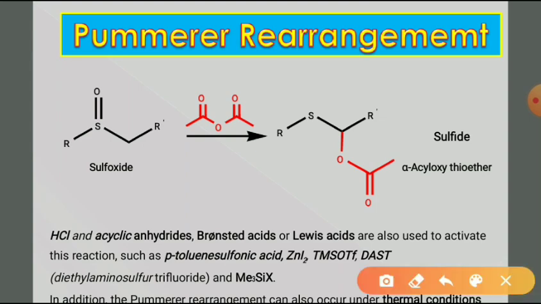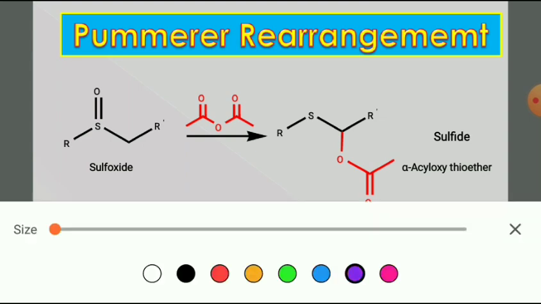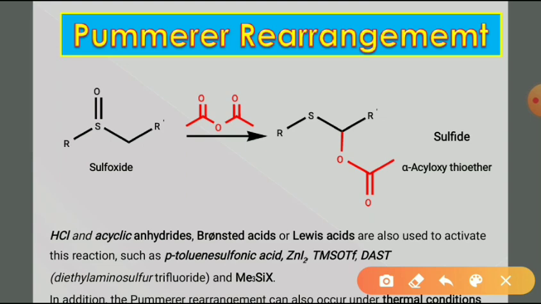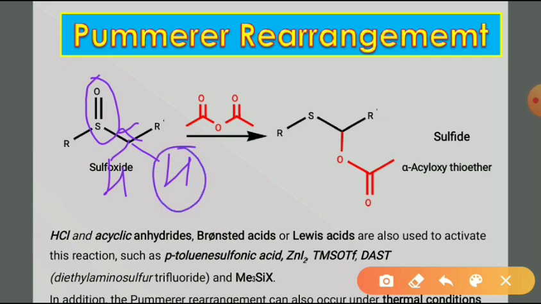Now here, this is a sulfoxide group, and to this sulfur, an alpha carbon is attached. To that alpha carbon, two hydrogens are attached, so they are called alpha hydrogens. Now in acetic anhydride, one of the acetate groups is replaced by one alpha hydrogen atom. So we will get such a type of alpha-acyloxythioether.